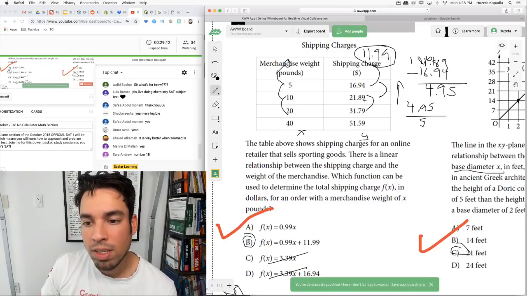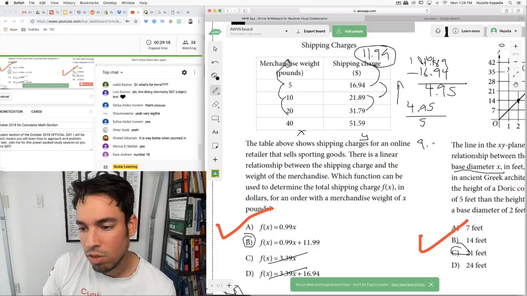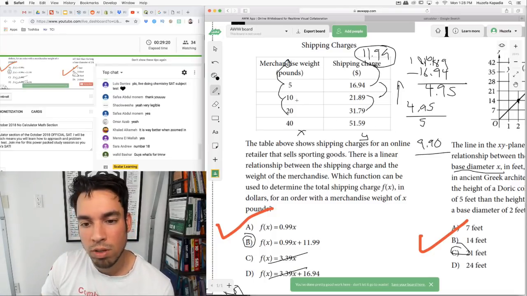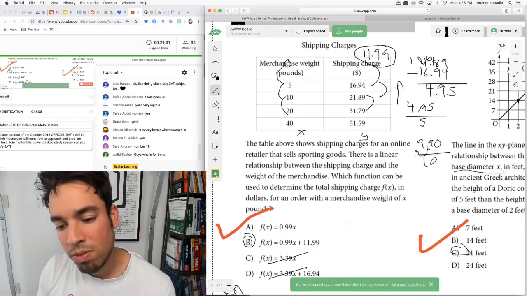So 31.79 minus 21.89. It's almost $10, it's $9.90. Over 20 minus 10, which is 10. So there's my slope. It's 9.9 over 10. Anything divided by 10, we just move the decimal over once. Boom. We have a slope of 0.99x.